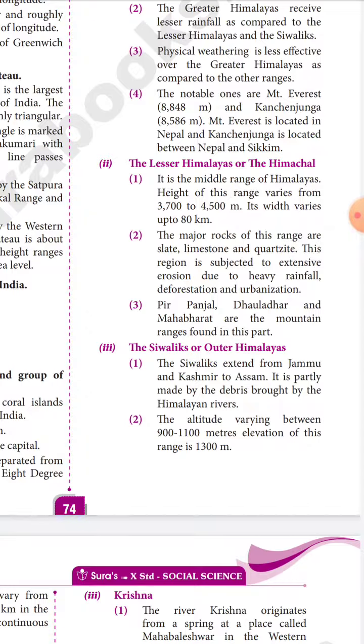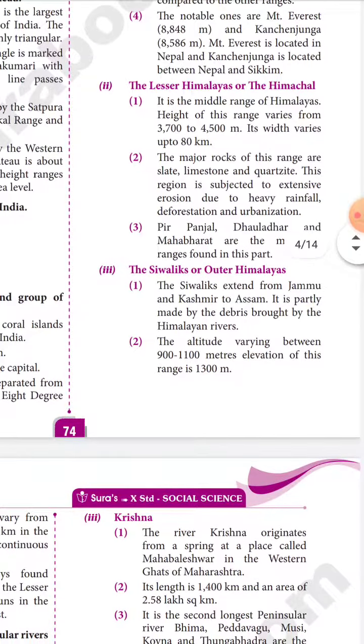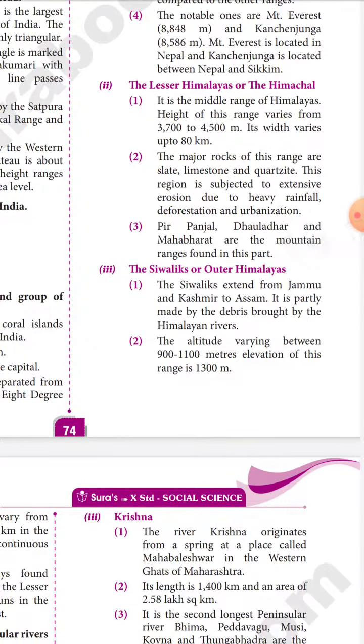The Lesser Himalayas or the Himachal is the middle range of the Himalayas. The height of this range varies from 3,700 to 4,500 meters. Its width varies up to 80 km. The major rocks of this range are slate, limestone and quartz. This region is subjected to extensive erosion due to heavy rainfall, deforestation and urbanization. Pir Panjal, Dhauladhar and Mahabharat are the mountain ranges. And then the Shivaliks or outer Himalayas.